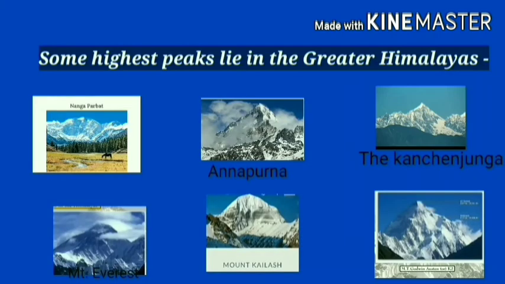Some of the highest peaks which lie in this range are Nanga Parbat, Annapurna, Mount Everest, Mount K2, Mount Kailash and Kanchenjunga. So these are some of the world's highest peaks which lie in the Himadri region.